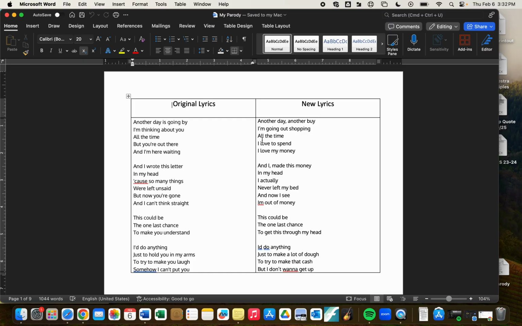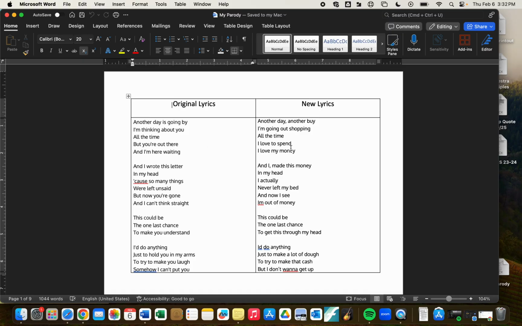Also, side note, you may not do Baby by Justin Bieber. That song is off limits because it's literally just the word baby 40 times and like 3 other words. So no, don't pick Baby by Justin Bieber. But anyways, you can have some words from the original song, but you can see here for the vast majority, it's different, right? "But you're out there, I love to spend," and "I'm here waiting, I love my money." Okay, so we can see totally different now.